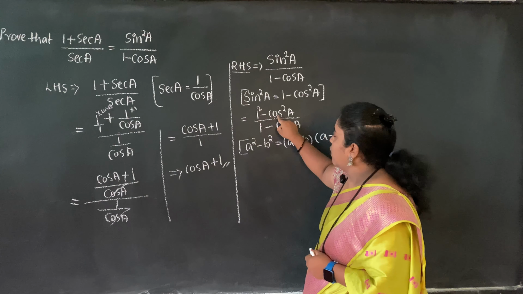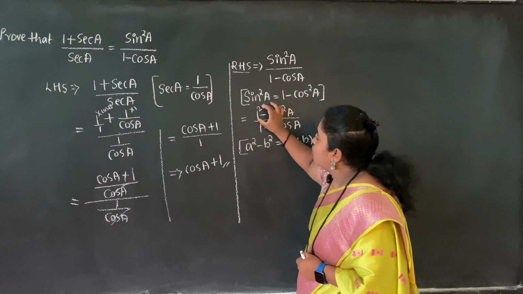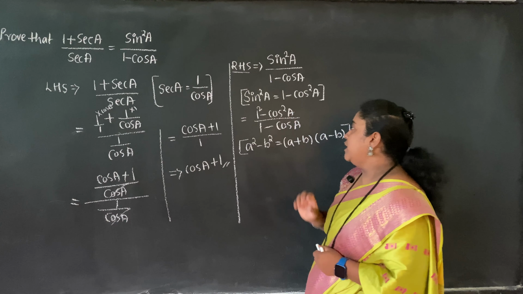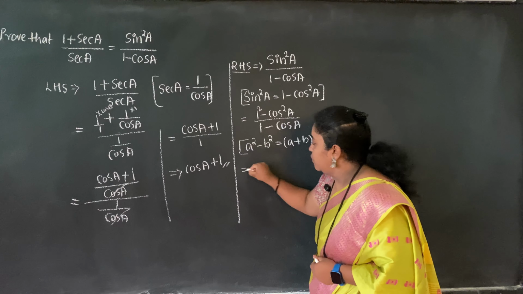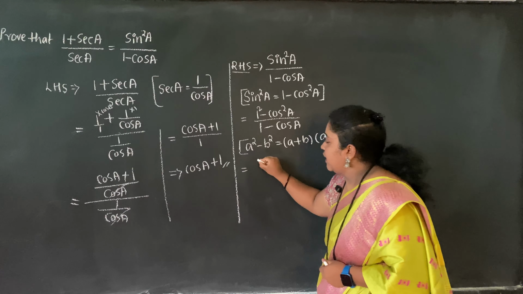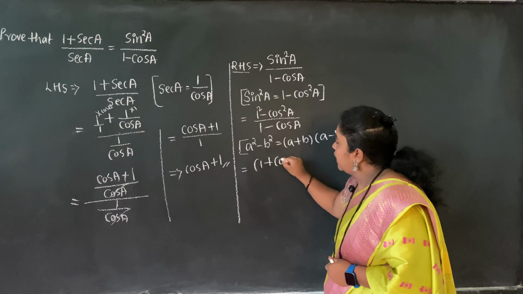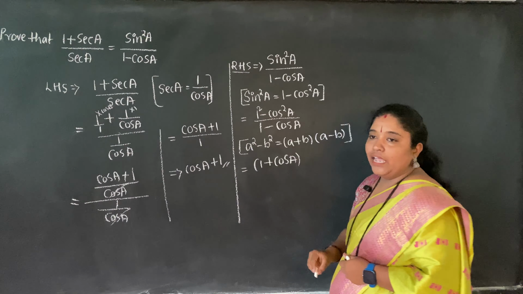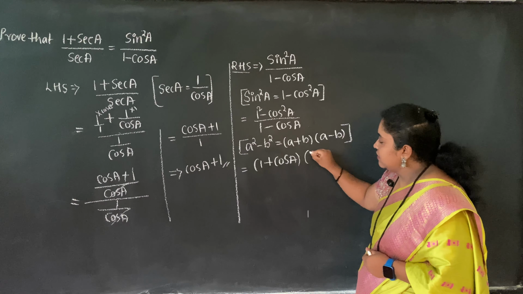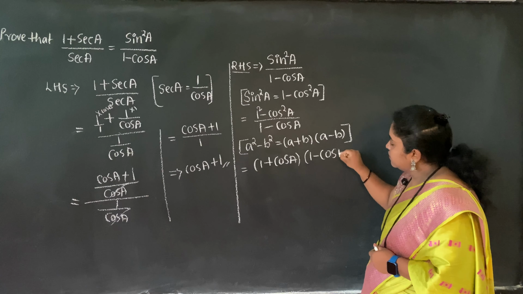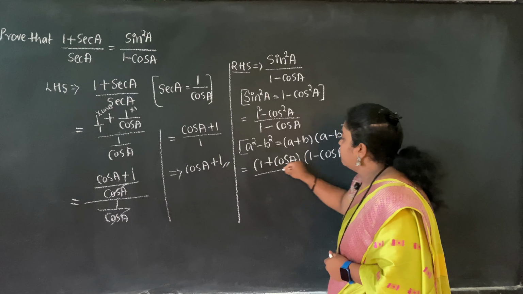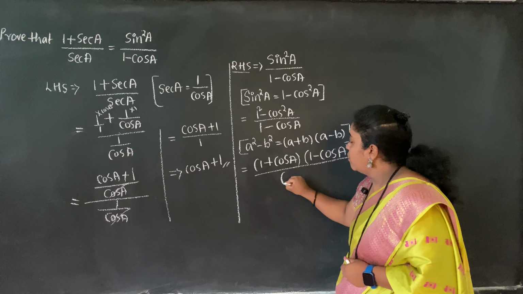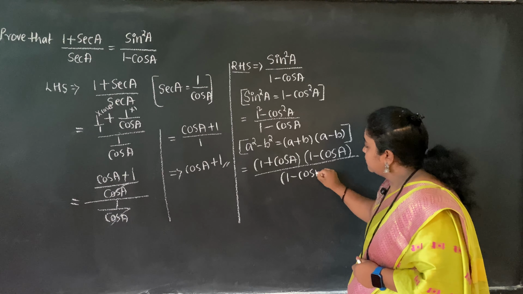Now it looks like a square minus b square. In place of a I have 1, in place of b I have cos a, so a plus b is nothing but 1 plus cos a, and a minus b is nothing but 1 minus cos a, whole divided by what is there in the denominator, 1 minus cos a.